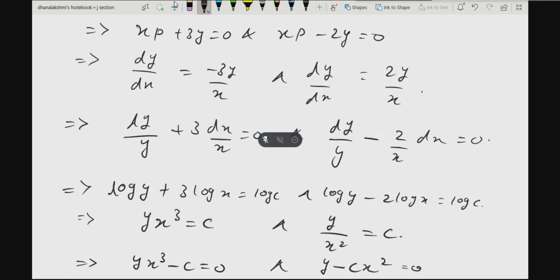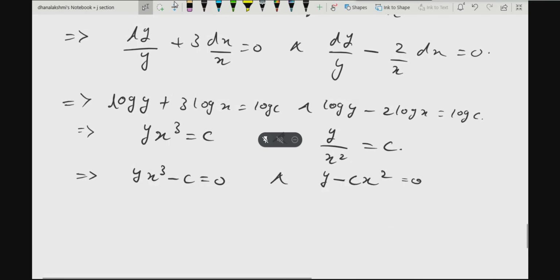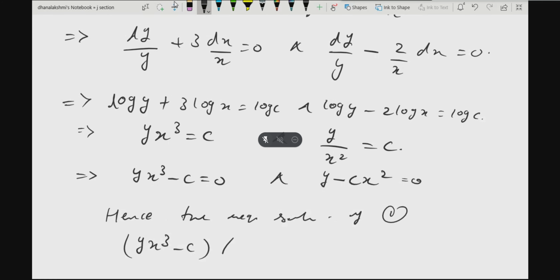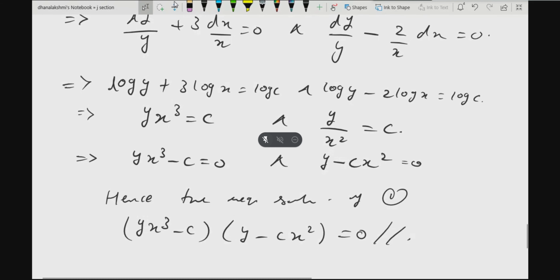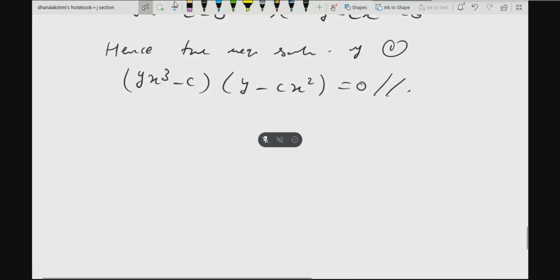Check it, these solutions are correct or not. Don't just copy it, because I also may make mistake while solving. Is this correct? Yes, ma'am. Finally, the required solution of the given differential equation will be given by (yx cube minus c) into (y minus c x square) is equal to 0. Got it? This is the required solution.